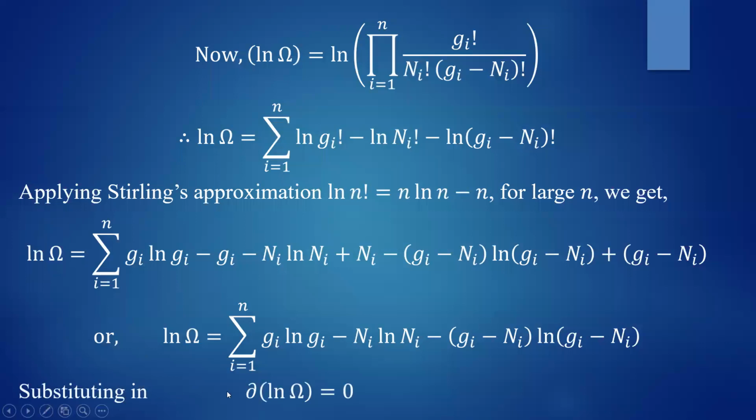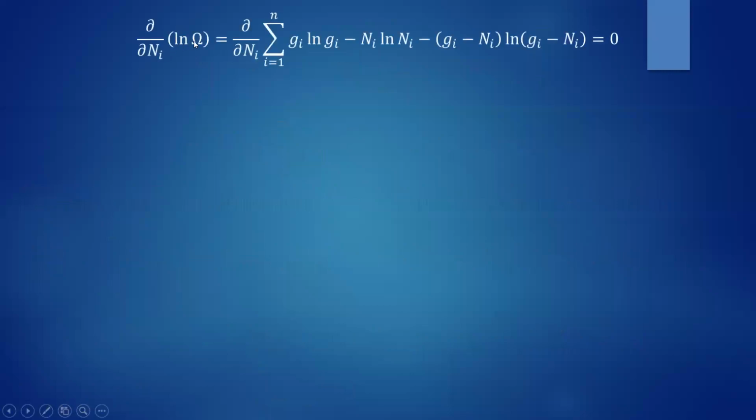Now you have to find out the derivative of ln omega, which must be equal to 0. This is the derivative with respect to ni, because the number of states are constants, whereas the number of particles can vary. According to the conservation law, dni must be equal to 0, where the number of particles in the ith state can change. So now take the derivative of this ln omega with respect to ni, taking gi as a constant. This is a partial derivative. That will give you the derivative of this particular summation, and that should be equal to 0.